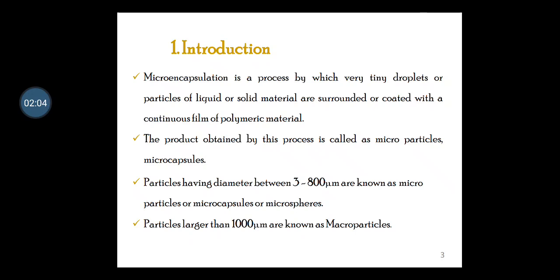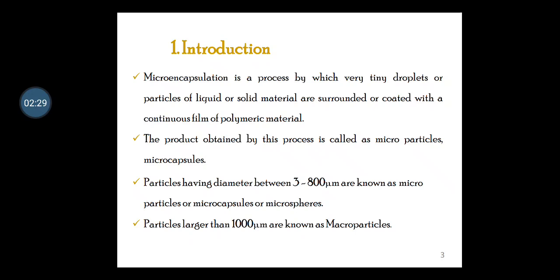So what actually is microencapsulation? It is a process by which very tiny droplets or particles of liquid or solid material are surrounded or coated with a continuous film of polymeric material. The product obtained by this process is called particles, or you can say microcapsules.